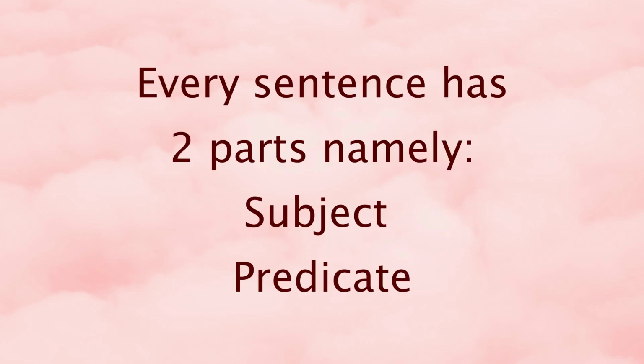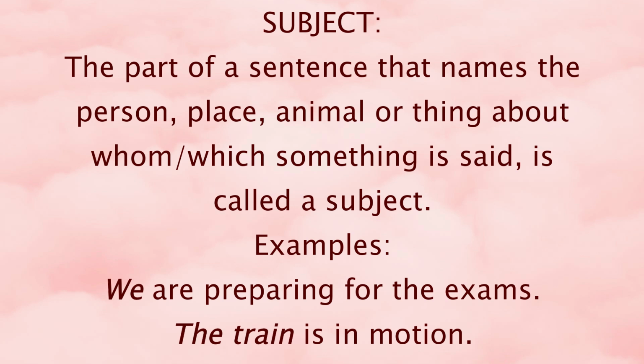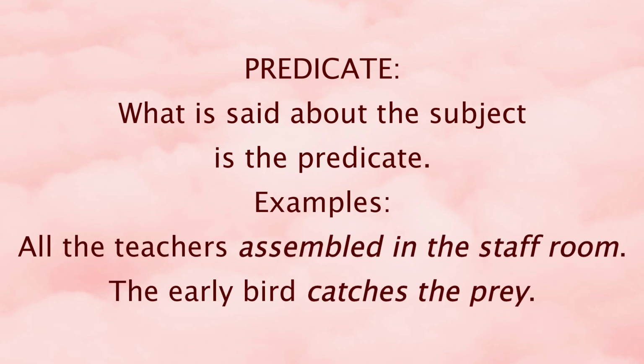Now every sentence has 2 parts, subject and predicate. So what is subject? A part of a sentence that names the person, place, animal or thing about whom or which something is said is called a subject. Example, "The train is in motion." The train is the subject. And what is predicate? What is said about the subject is the predicate. Example, "All the teachers assembled in the staff room." Assembled in the staff room is the predicate.